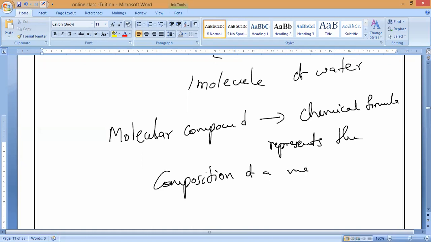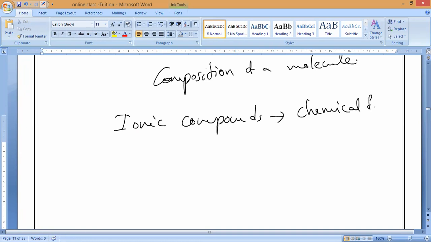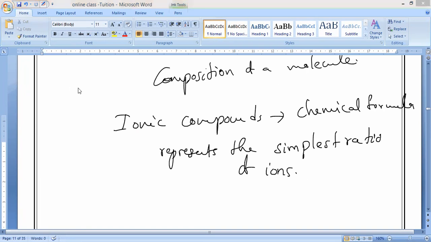Composition of a molecule. But in ionic compounds, what is happening, Alana? Simplest ratio, sir. So understanding the ionic compounds, the chemical formula represents the simplest ratio. Ratio of what? Molecules? Ions, sir. You said molecules again, it is ions.